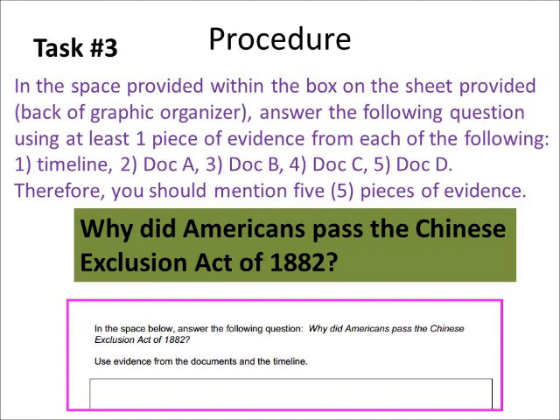All right, so task 3 is actually the last step in this process. In the space provided within the box and the sheet provided, which is on the back of the graphic organizer, I need you to answer the following question using at least one piece of evidence from each of the following. So I need one piece of evidence from the timeline, a piece of evidence from document A, a piece of evidence from document B, a piece of evidence from document C, and a piece of evidence from document D. Therefore, you should mention 5 pieces of evidence. And the question again is, why did Americans pass the Chinese Exclusion Act of 1882? And as promised, there is a snapshot of what that page looks like at the top of it.